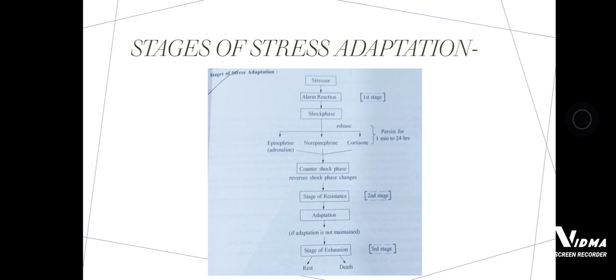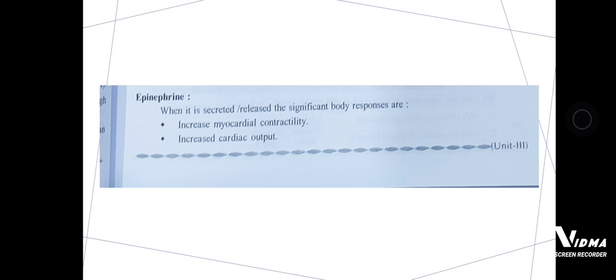In the first stage, epinephrine, norepinephrine and cortisol are released, and they may stay for 1 minute to 24 hours. So what are the side effects if epinephrine, norepinephrine and cortisol are released?